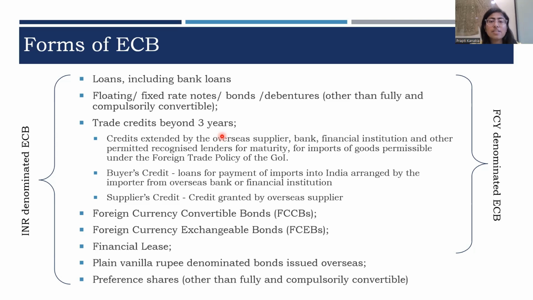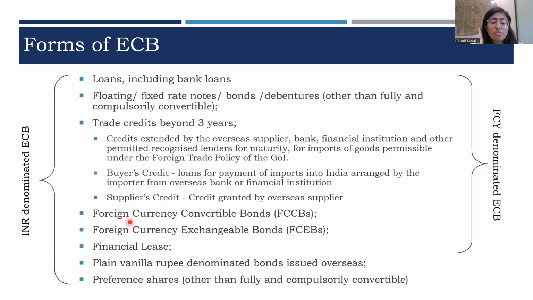Sometimes there can also be cases where the supplier asks for instant payment. In that case, the buyer might opt for a loan from a foreign jurisdiction bank or a financial institution. In that case, the payment will be made to the supplier instantly and the loan amount will be repaid by the buyer to the foreign bank or financial institution as per the loan agreement. This arrangement is known as buyer's credit. Here also, if the tenure exceeds 3 years, then the same will be governed under the ECB framework.